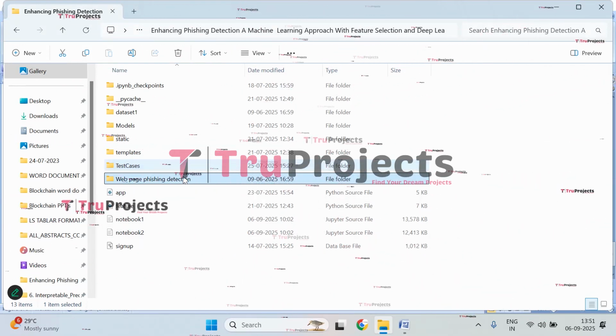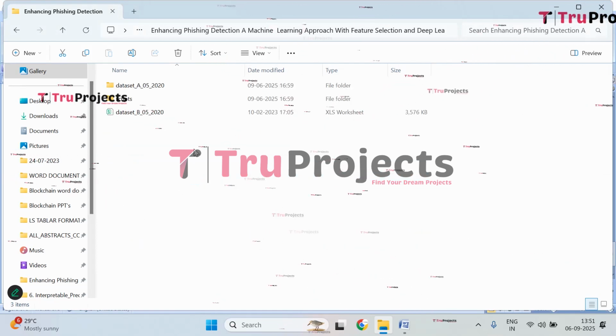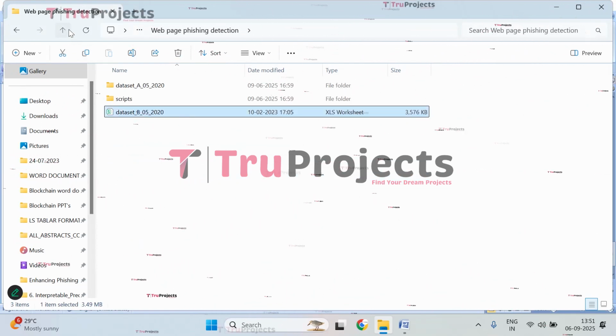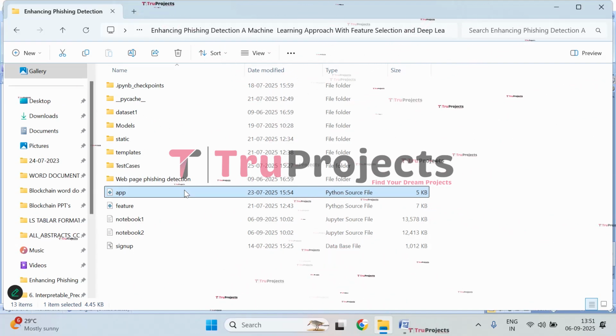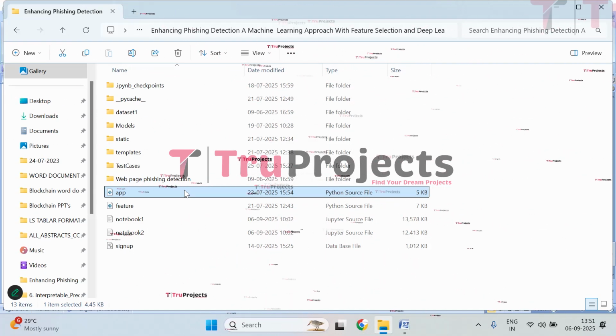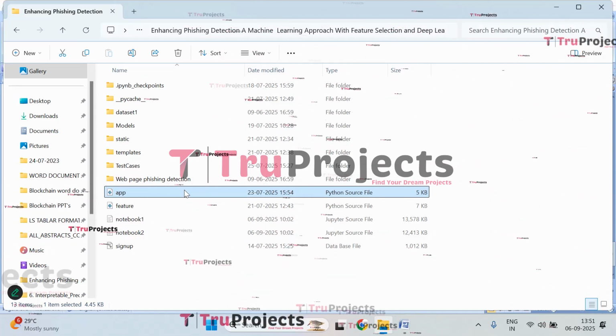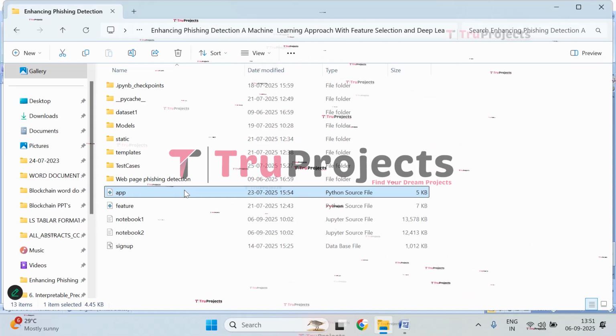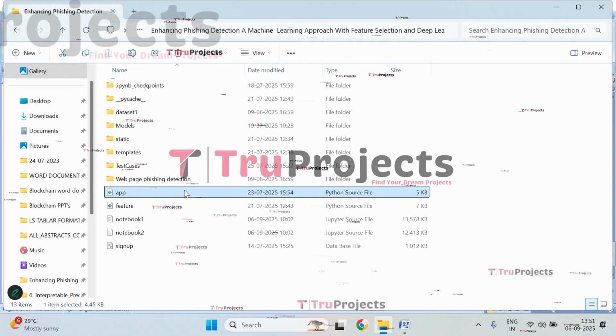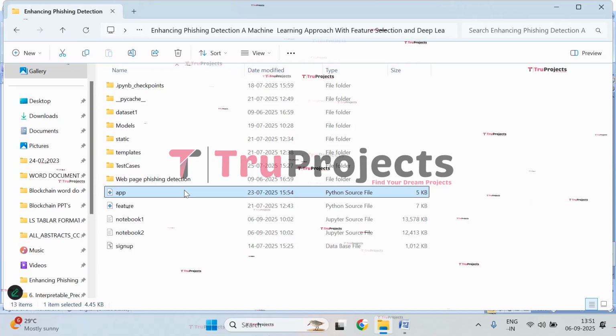And this is the web page phishing detection. So here we have another data set, get back. And this is the app.py file. This .py file contains information related to front-end logic. It includes code written in Python that handles server-side operations such as processing user requests, interacting with the database, and generating dynamic content to be rendered in HTML templates.